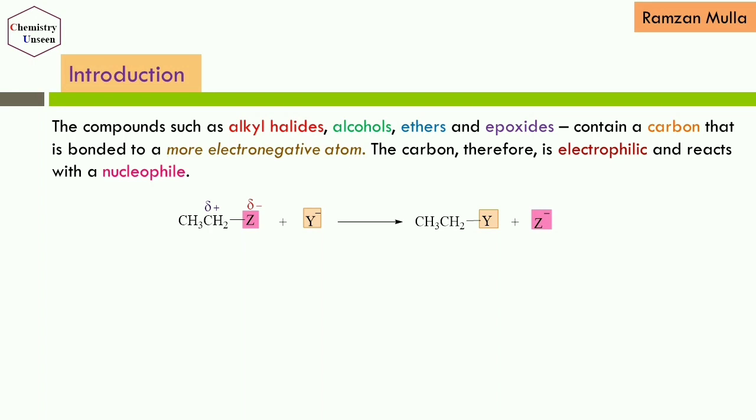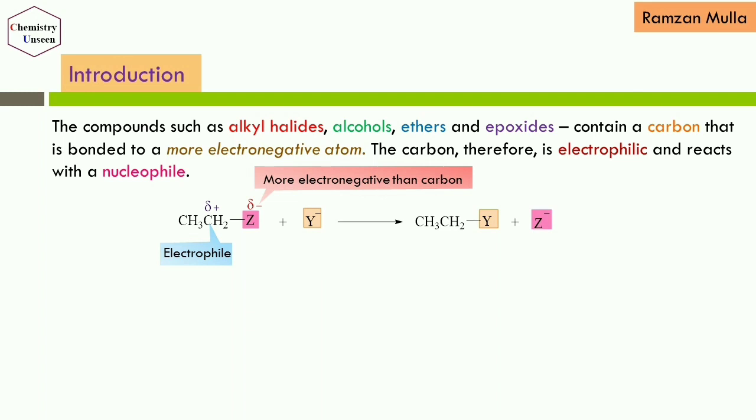You can see in the following reaction where the alkyl group is bonded to Z. The carbon which is directly bonded with Z carries a slight positive charge, that is a partial positive charge, and the species Z carries a partial negative charge. Here the carbon is bearing a positive charge, hence it acts as an electrophile, and Z is more electronegative than the carbon.